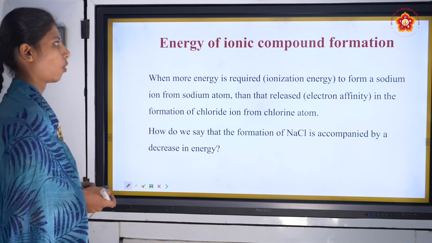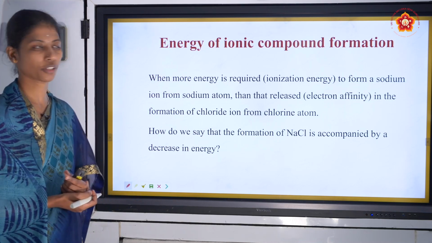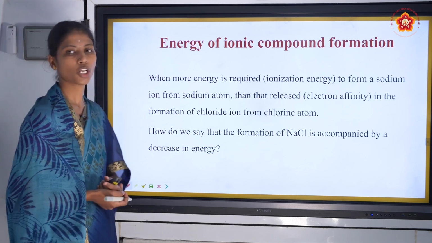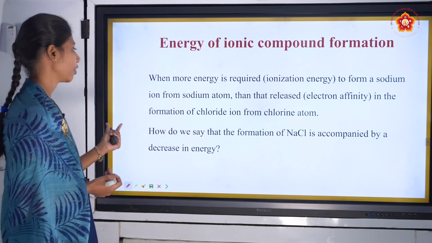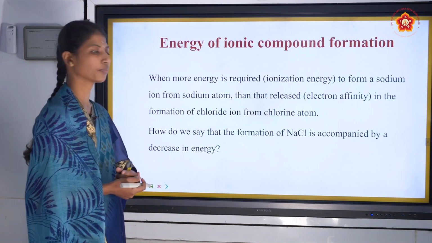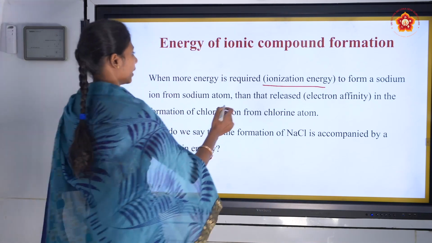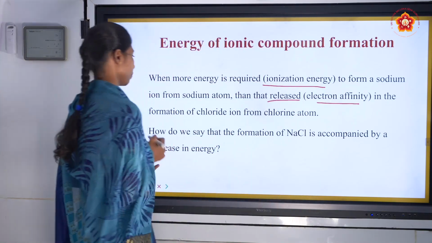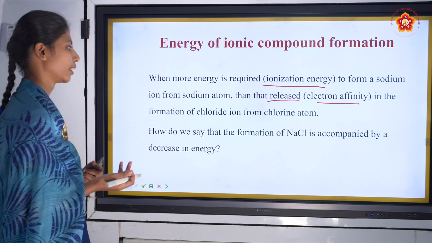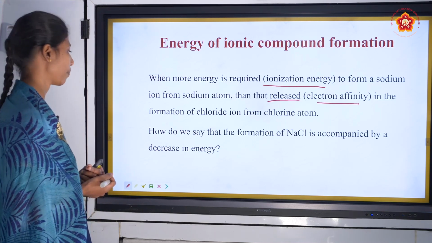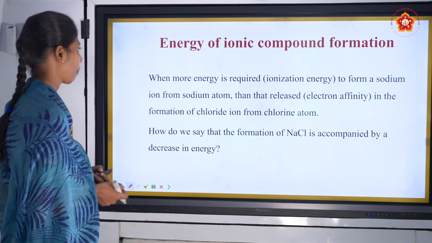Next, energy of ionic compound formation. More energy is required, known as ionization energy, to form a sodium ion from a sodium atom, while energy is released, the electron affinity, in the formation of a chloride ion from a chlorine atom. Here ionization requires energy, but the electron affinity releases energy. How do we say that the formation of NaCl is accompanied by a decrease in energy? The next slide will discuss that question.